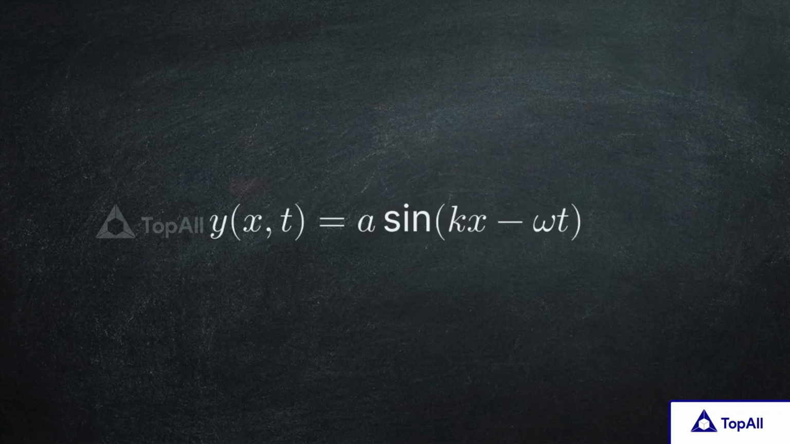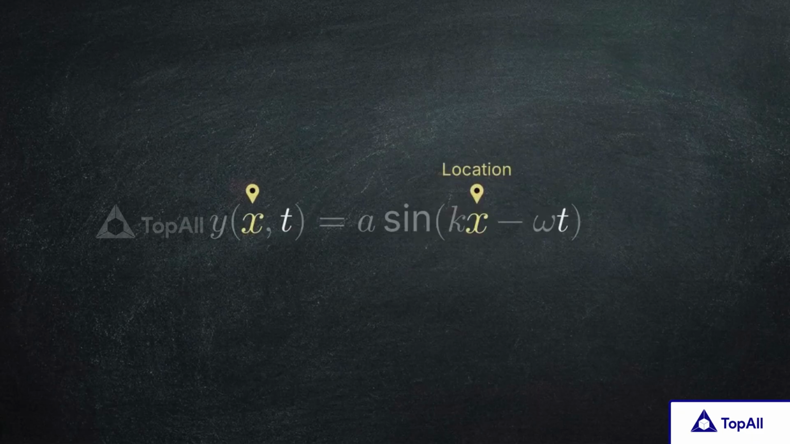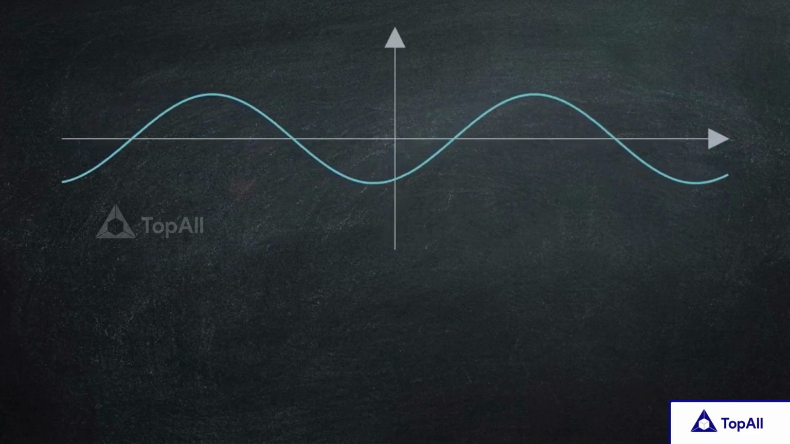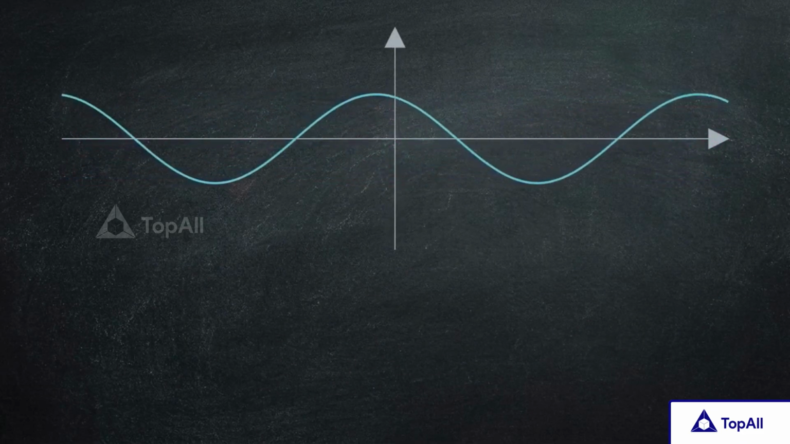y of x and t equals a sine of kx minus omega t. To find exact displacement, it demands 2 inputs, a physical location, x, and a specific moment, t. We can eliminate the spatial variable by locking our attention onto one specific point on the string. We will choose the origin point, where the position x is exactly 0.